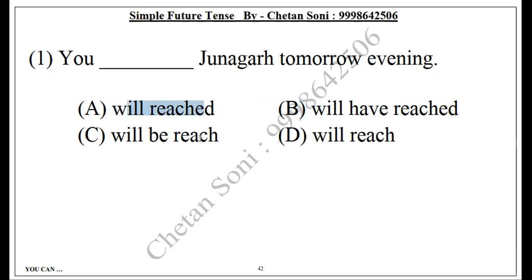For B, I will be rich. Which tense is there? Can you see? Will have reached. That is tense number 9. Sorry, ninth. Will and reach. And for the ninth tense, we are not having any setting, right? Okay, next.